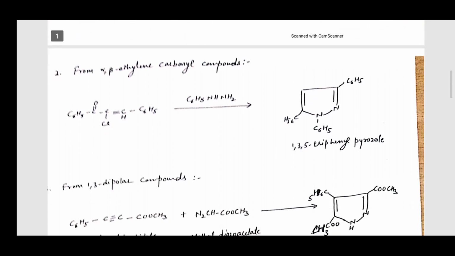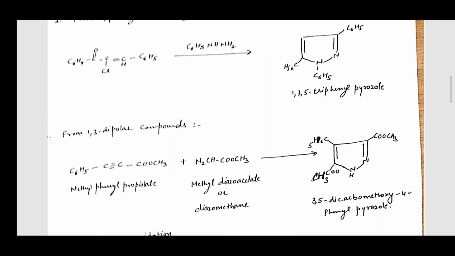In the third reaction, pyrazole derivatives can also be prepared by adding a diazo compound, for example diazomethane or methyl diazoacetate, to an acetylenic derivative.